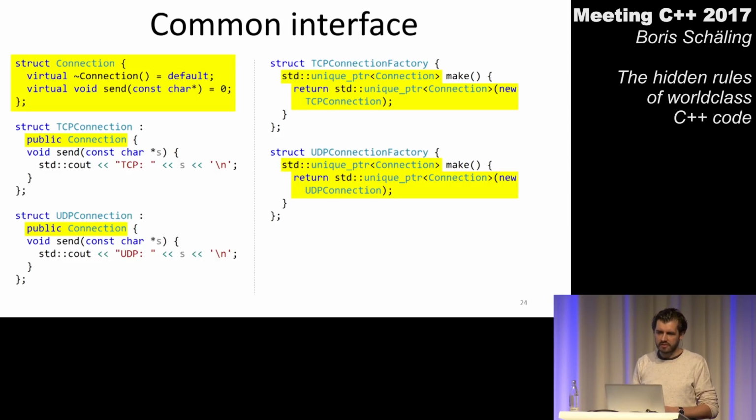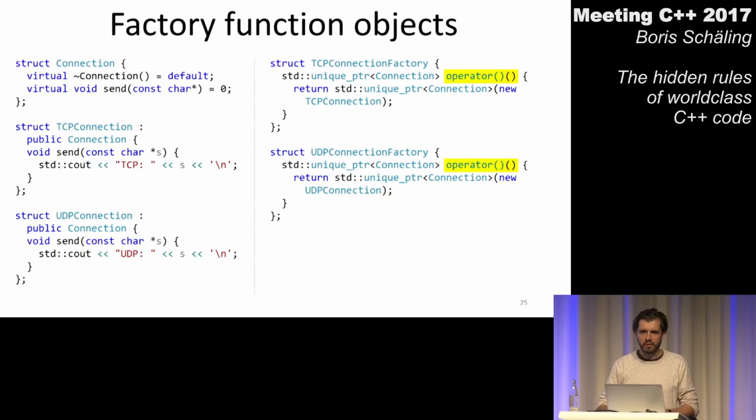How does this help us now? What can we do next? Can we create now a variable which can hold either a TCP connection factory or a UDP connection factory? I will make one more change to get back then to our main function. I'm renaming the make functions here. I'm replacing them with a function operator. So there's no other change here. I'm just getting rid of make, and I'm using the function operator here. We still have a common interface. It's still the same function signature. And how does this help us now? Maybe you have already an idea.